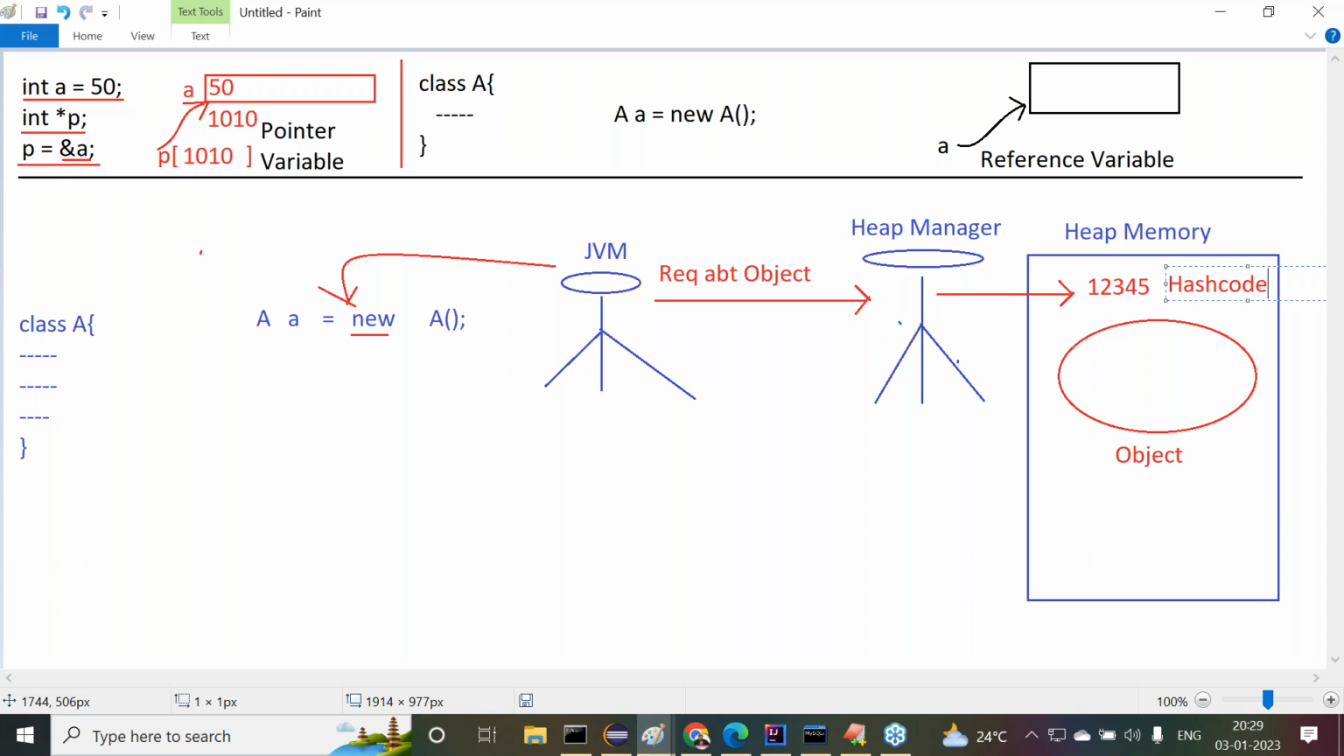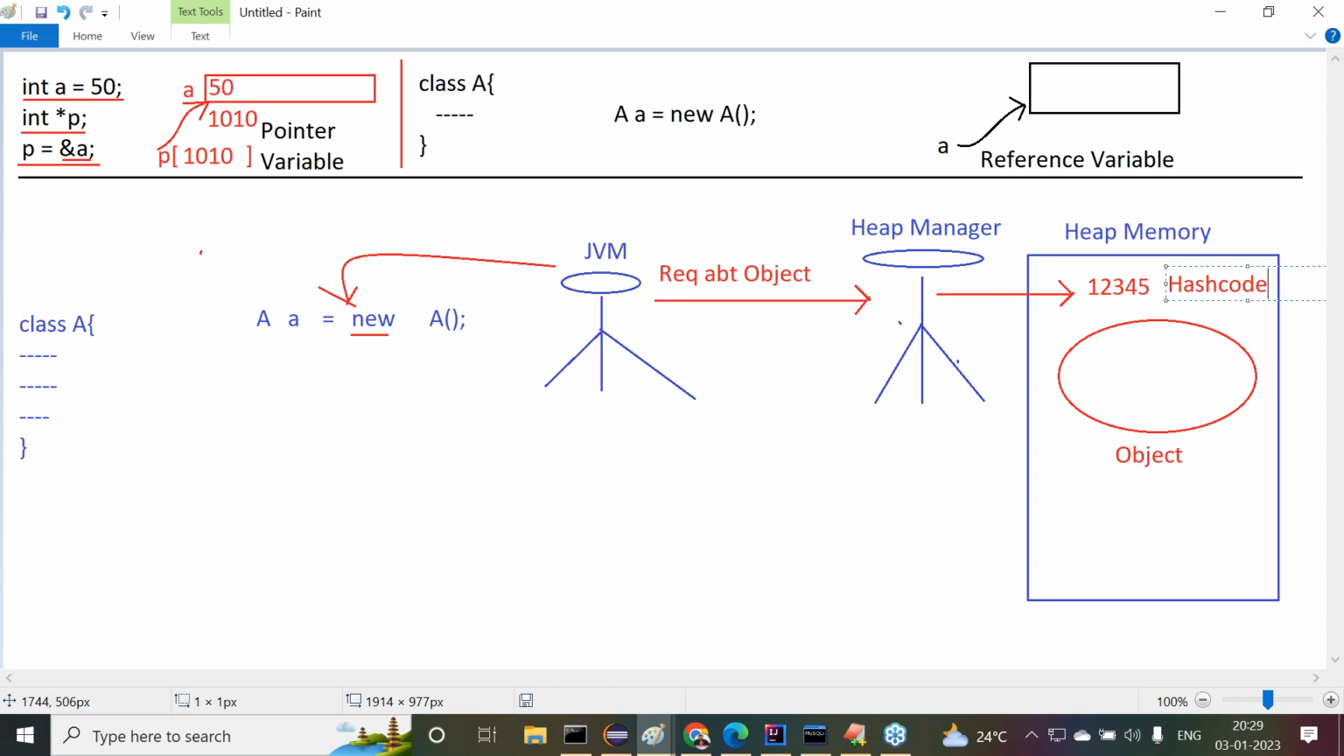That unique identity created by the heap manager for each and every object is the hash code of the object. The hash code value is created by using some hashing algorithms internally. Java uses some hashing algorithms, and as per that it is able to create the hash code value. That's clear up to now.